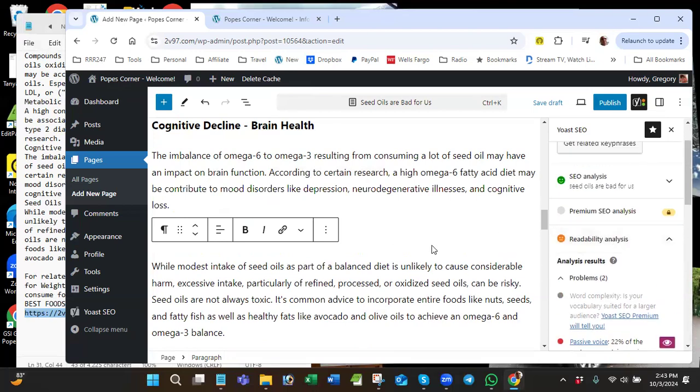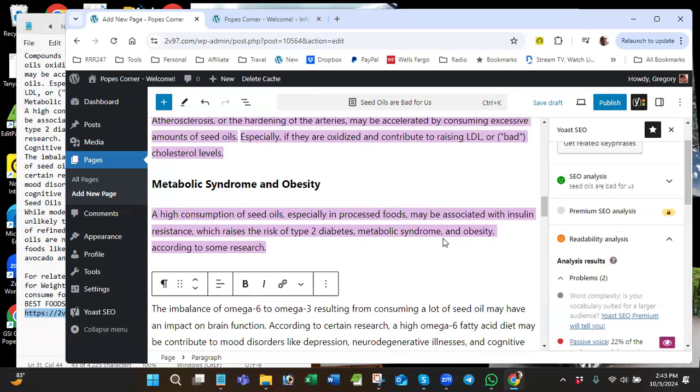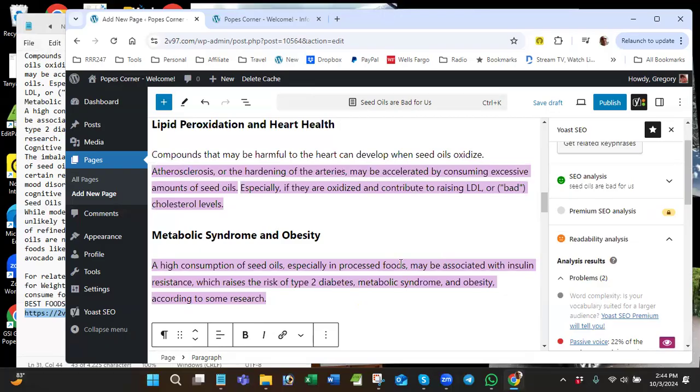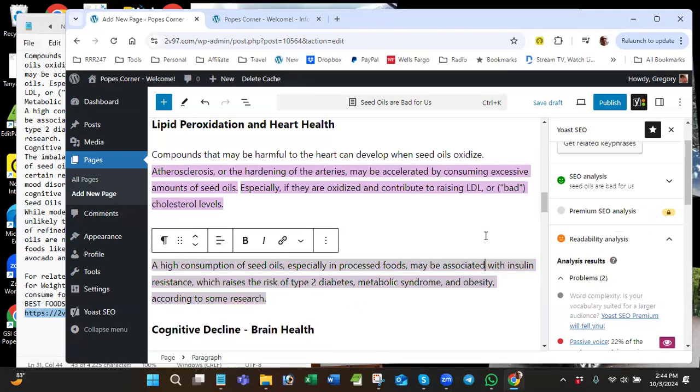Not yet. So I need to do some more. So it's probably up here. Oh yeah, look at all this. All right. So associated right here. Remember I talked about the purple? You said the purple was the good one, Greg. I thought you said... Only on transition words, now make sure you write this down. Only on transition words. The rest of these recommendations are all bad, and I'll show you.